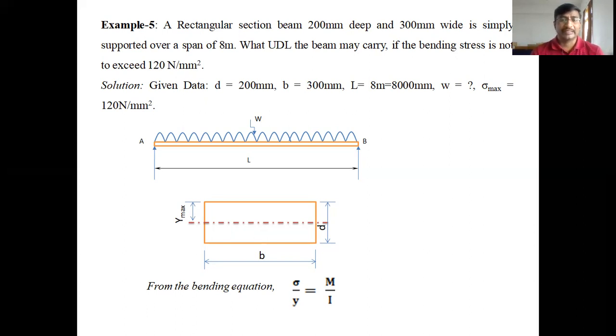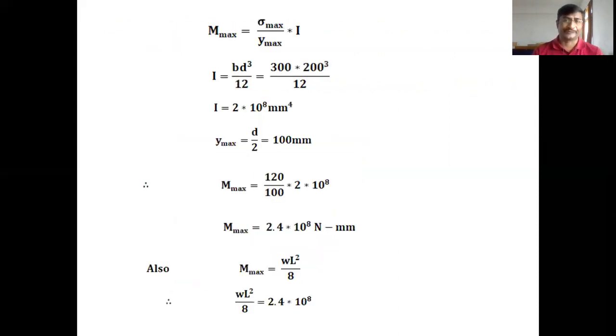So first of all, we have to find the maximum bending moment value and equate it to the formula wL square by 8. Then we can get the w value in this problem.